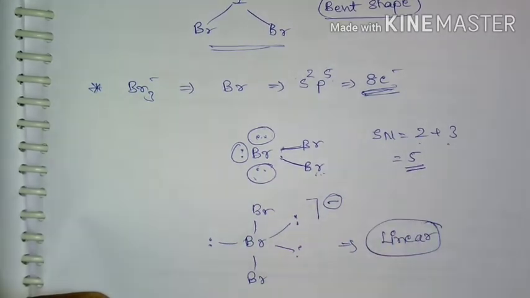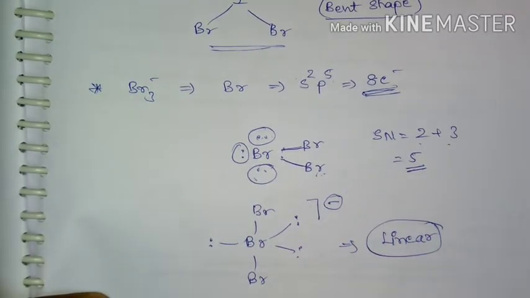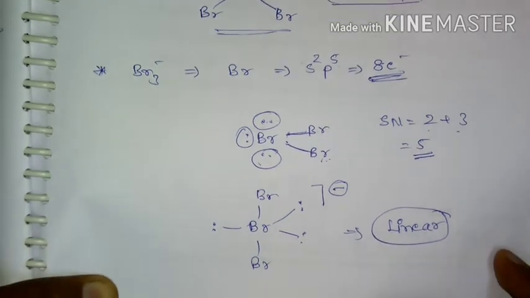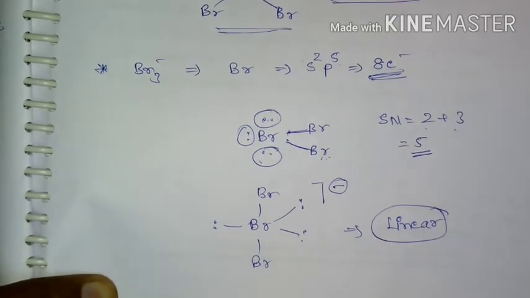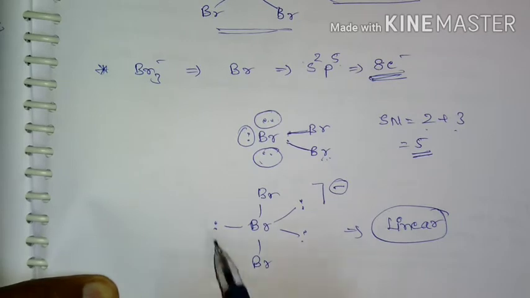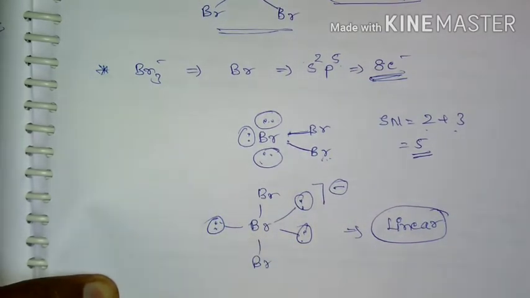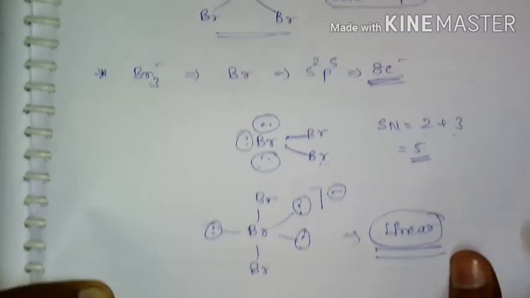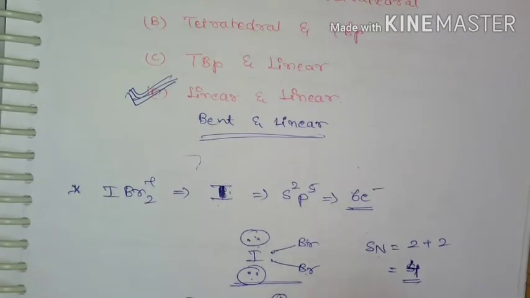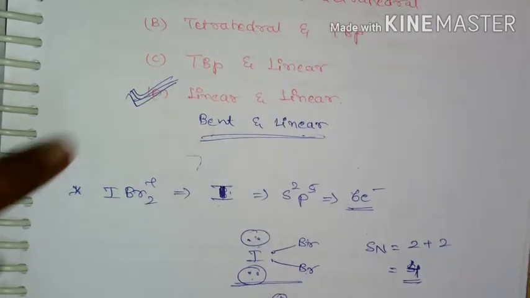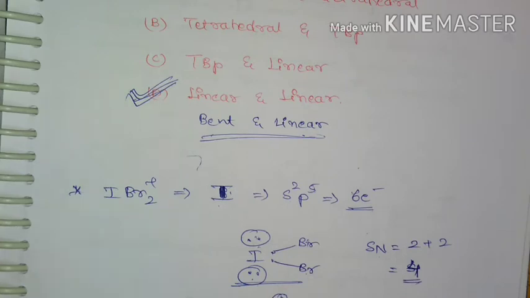So steric number comes out to be 5, and it is going to have trigonal bipyramidal geometry. And in the trigonal bipyramidal geometry, I need to place the lone pairs at equatorial positions in order to minimize the repulsion, and I need to place these atoms on the axial. So it is going to have linear shape due to presence of these 3 lone pairs. So the correct option will be bent and linear, but here they are given linear.